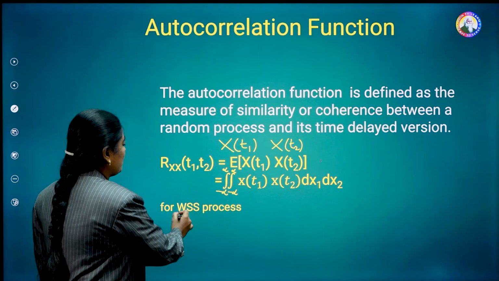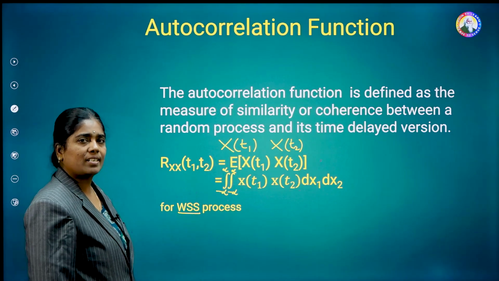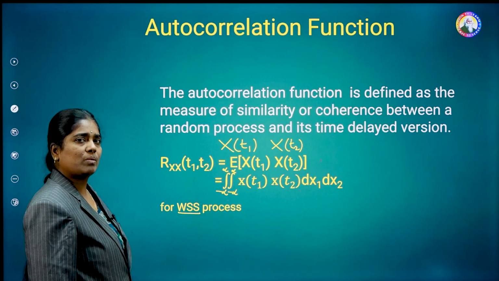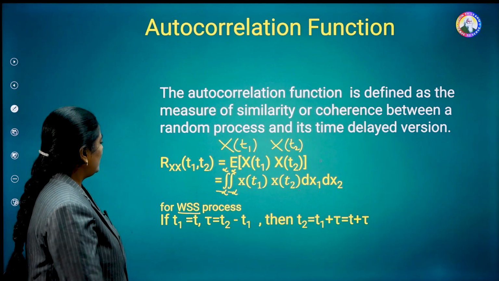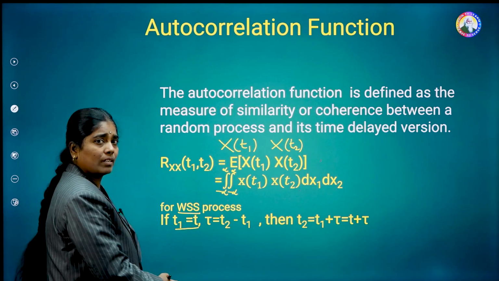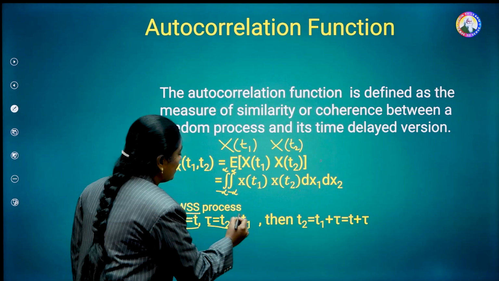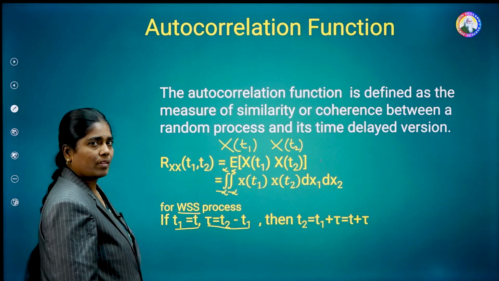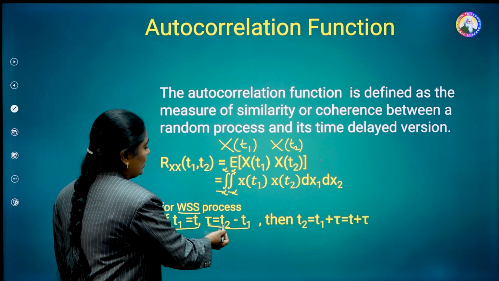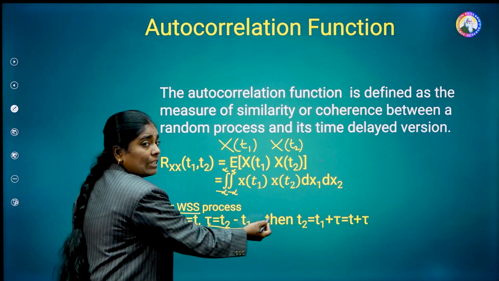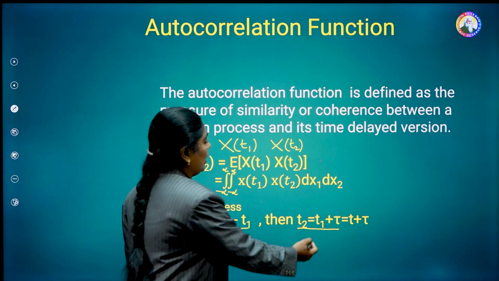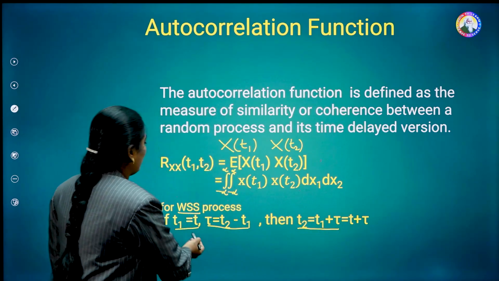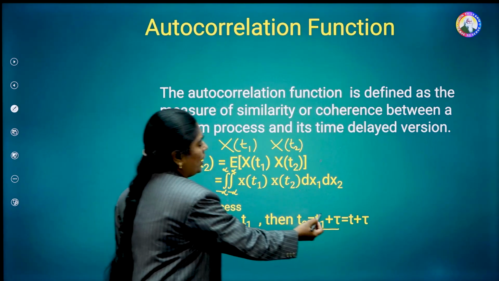For the case of a WSS process, WSS stands for wide-sense stationary. In the last video, we have seen that for a wide-sense stationary process, its autocorrelation function is constant. Why? Because let us consider t1 is equal to t and tau is equal to the difference of the two times, t2 minus t1. If tau is equal to t2 minus t1, then t2 is nothing but tau plus t1. This is written as t2 is equal to tau plus t1, or t1 plus tau. We have assumed t1 is equal to t.